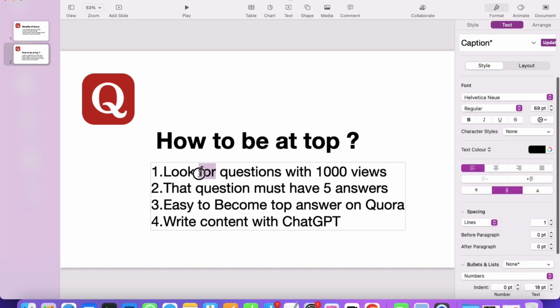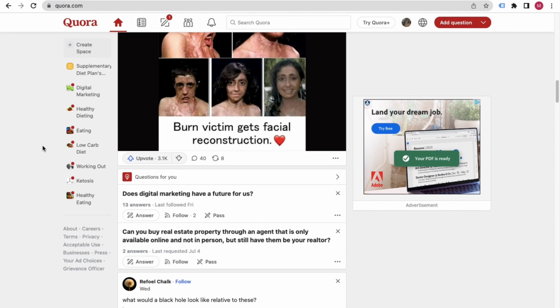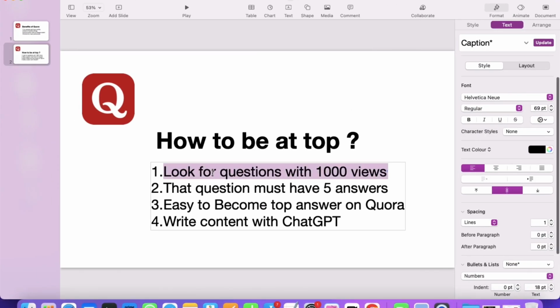First, you have to look for the questions with 1,000 views. So the first criteria on Quora is that you have to look for questions with 1,000 views, and the second thing is that the question must have 5 answers. So you have to look for a question that has 1,000 views as well as only 5 answers, or less than 5 will be even better.